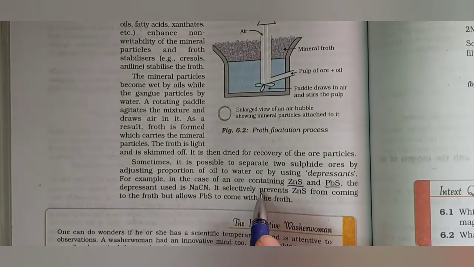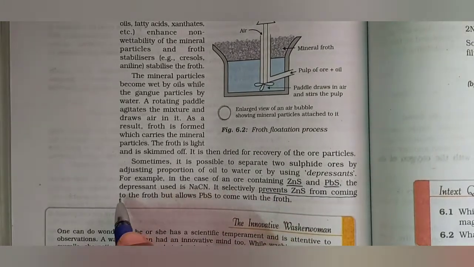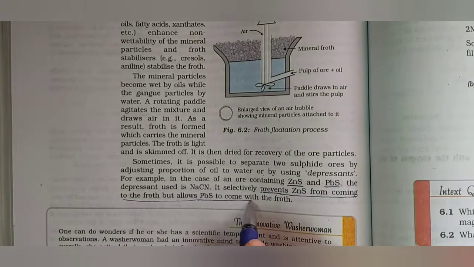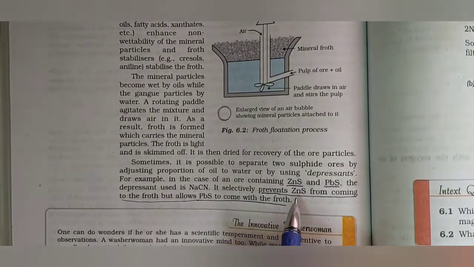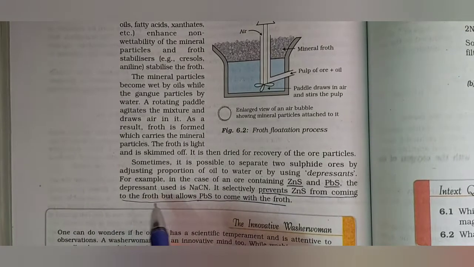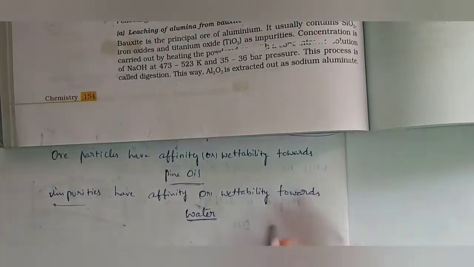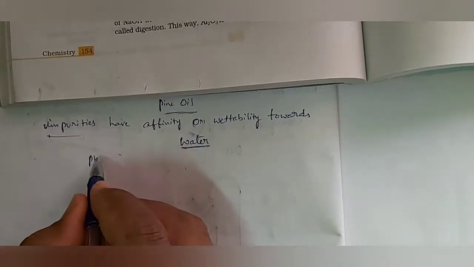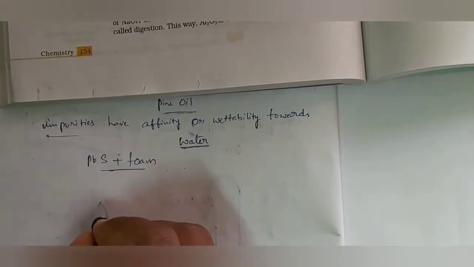This is an important point, and for NEET also it is helpful. So underline this point and remember which is going to be attached to froth. It selectively prevents ZnS from coming to the froth but allows PbS to come with the froth. Meaning, by first agitation, PbS will come in the form of foam.